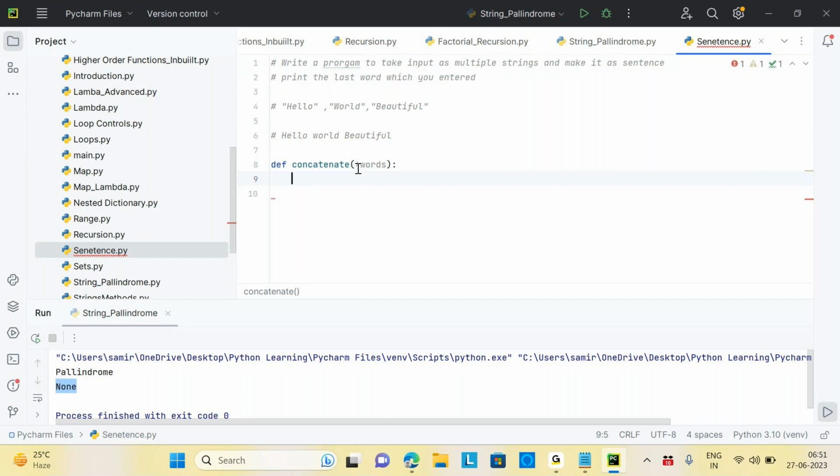Now tell me what this parameter is all about in the function. What I've written, star words. Can somebody explain this? That's an argument, right? What kind of argument is this?